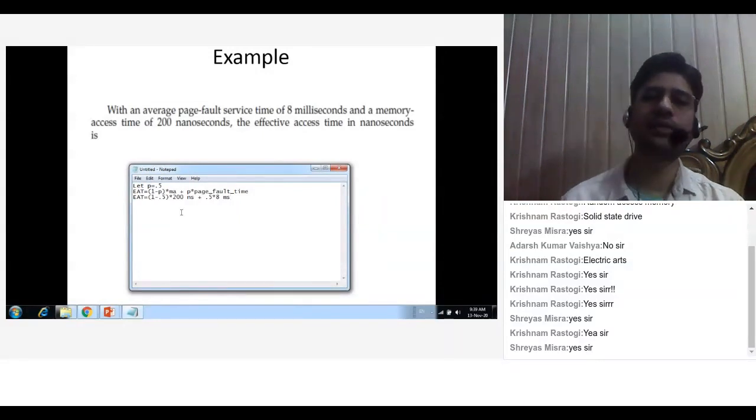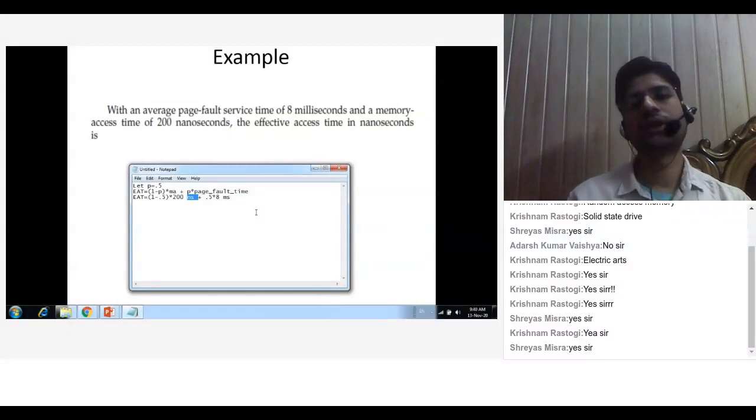So it will be better that you convert everything into nanoseconds, so that you don't have to deal with the point values, as normally we truncate decimal values after three places. So now convert milliseconds into nanoseconds and you will get the answer.